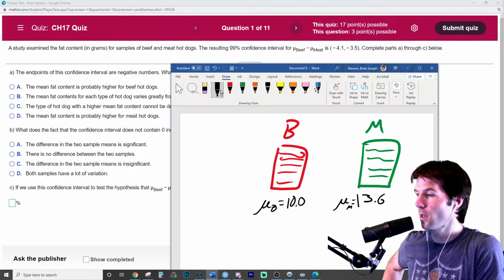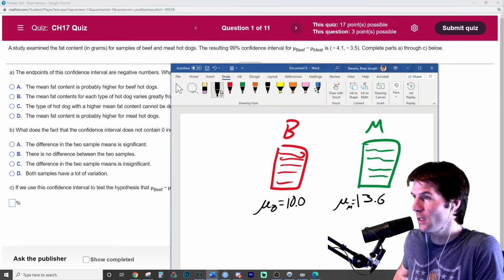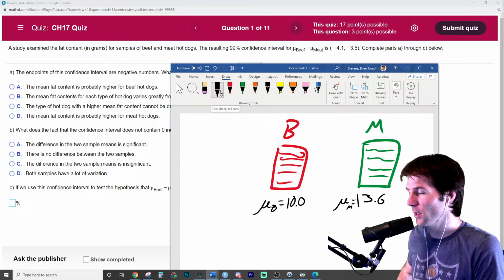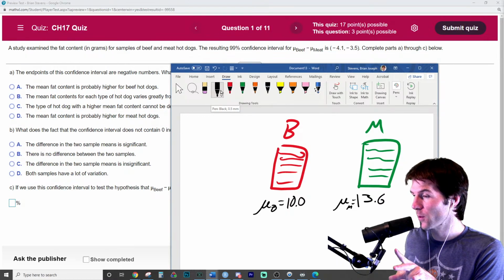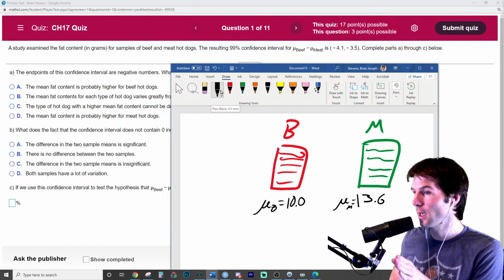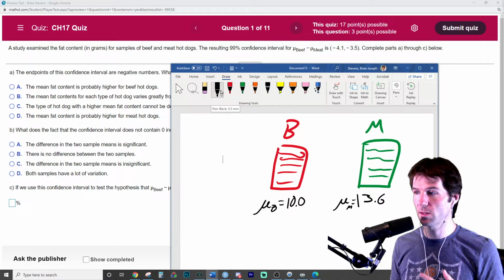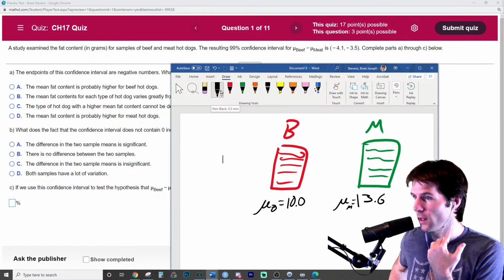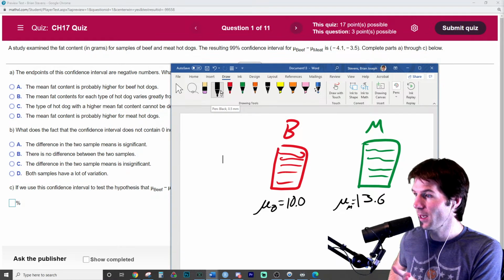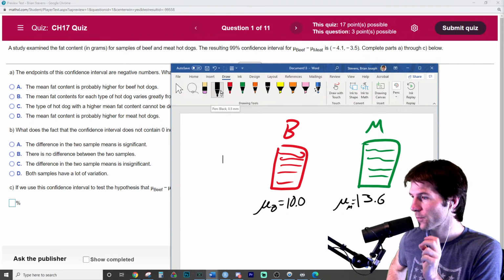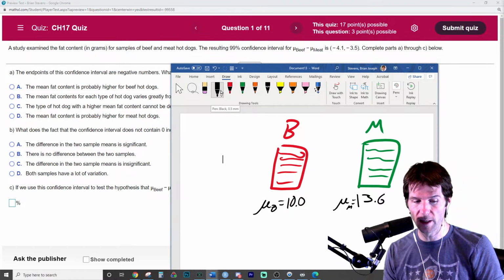So can anyone tell me what is the mathematical difference right here? It doesn't give this, but I'm able to come up with a similar way it would work. What is the mathematical difference between the means? You take these hot dogs and you say, let me find out the average grams of fat in the hot dogs. For the beef, there was a mean of 10. For the meat, there was a mean of 13.6. So what is the difference between these 2 means right here?